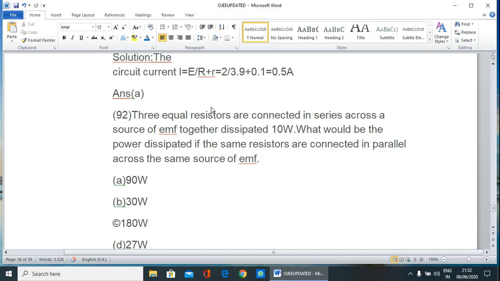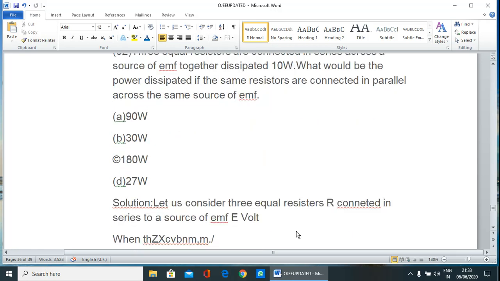So if three resistors are connected in series, they dissipate 10 watt of power. Now these three resistors are connected in parallel. Then what is the power dissipation? So let us find the solution.